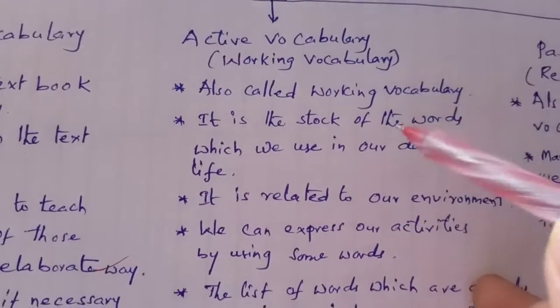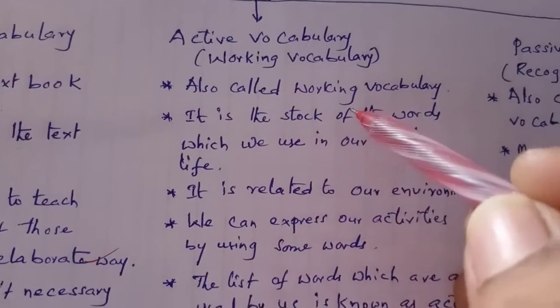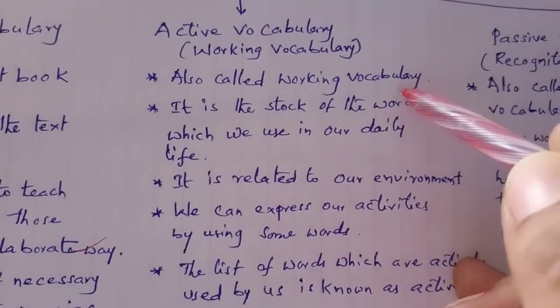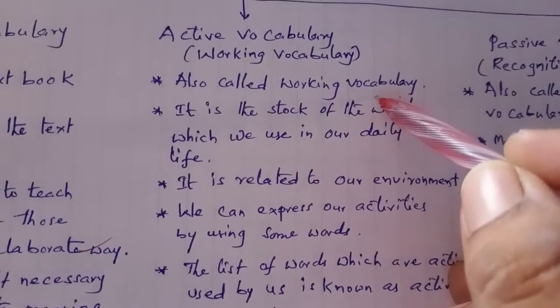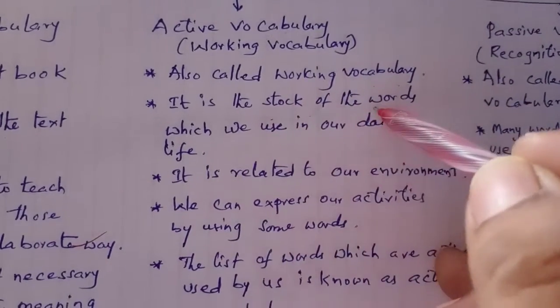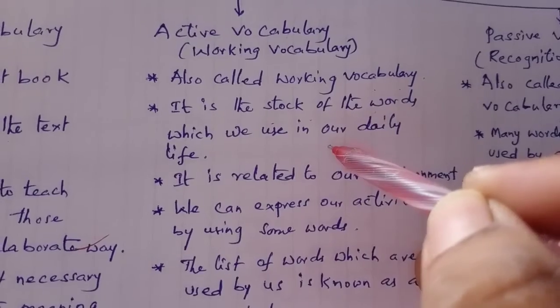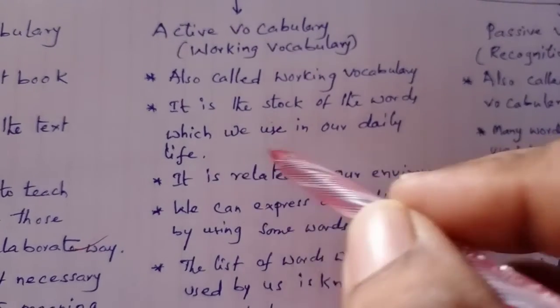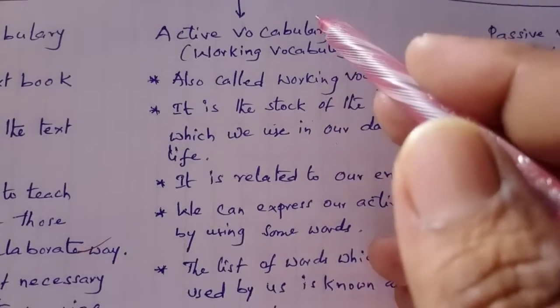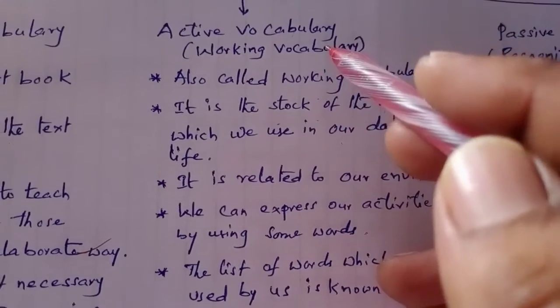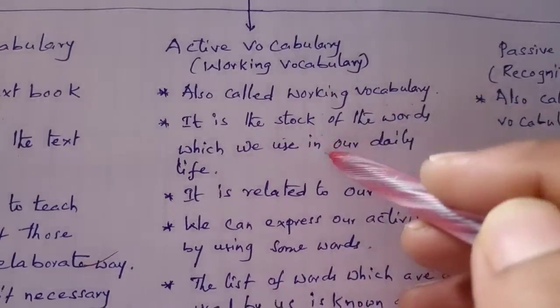And active vocabulary is also called working vocabulary because it always works, it is always used. It is a stock of words which we use in our daily life, in our daily activities. Always the vocabulary is active, always we use it.